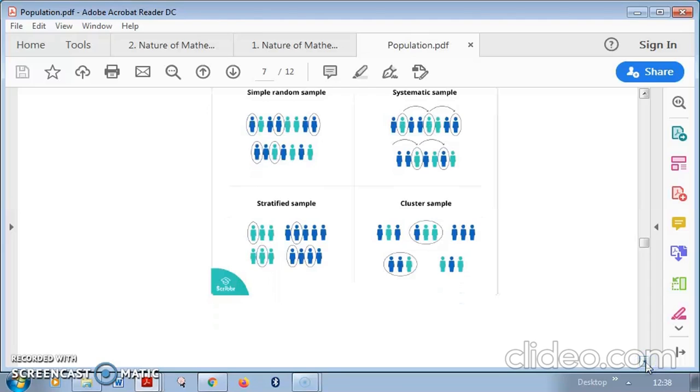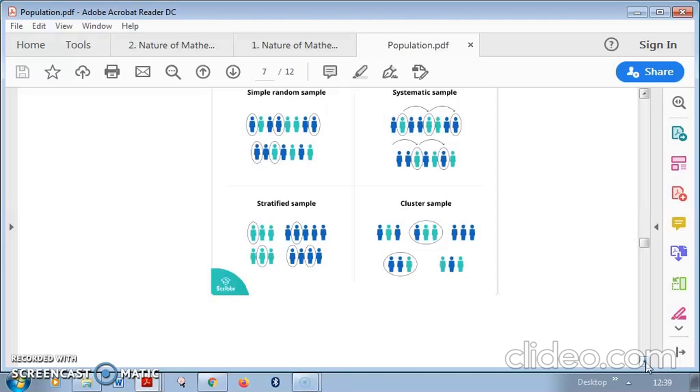Right? In stratified sampling, look at the picture. There are 6 green and 9 blue. The 6 green have similar characteristics, and the 9 blue have similar characteristics. So you want to go for stratified sampling.